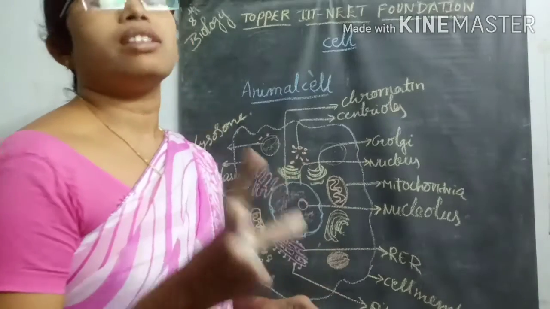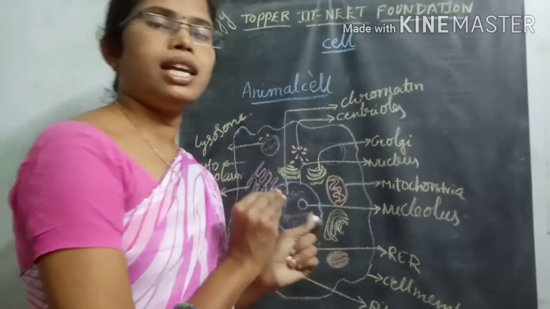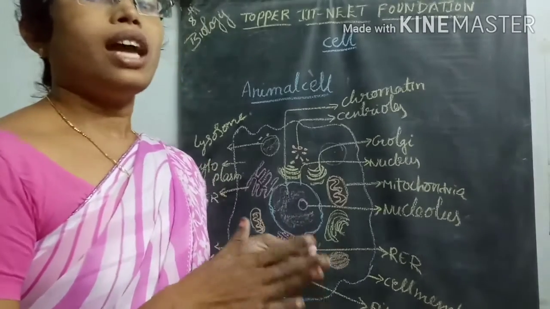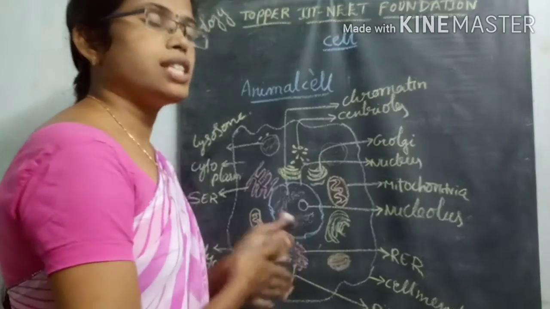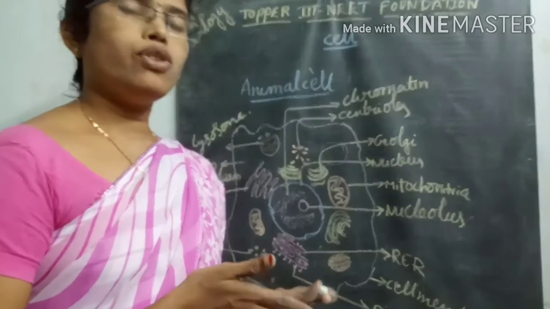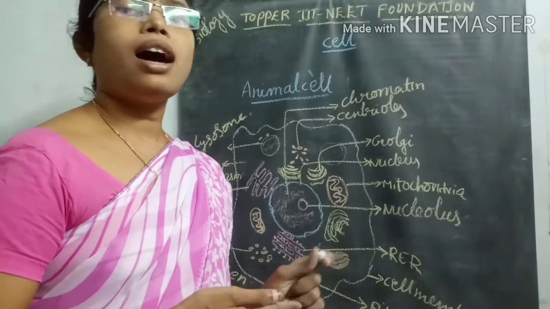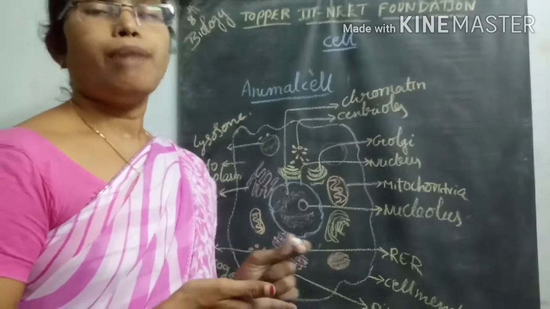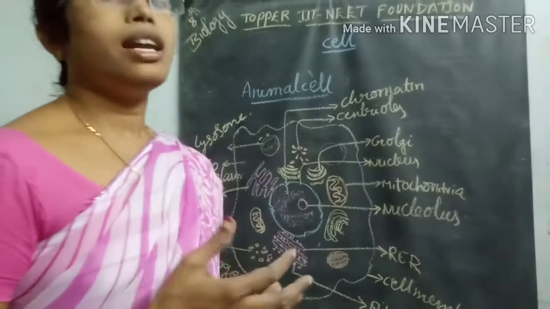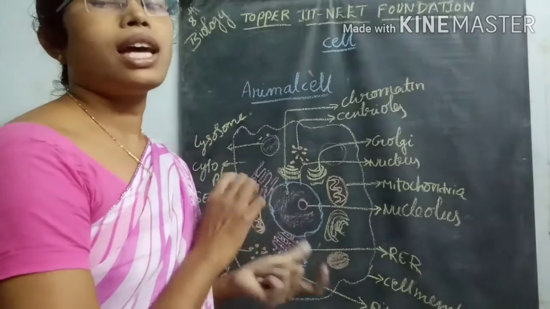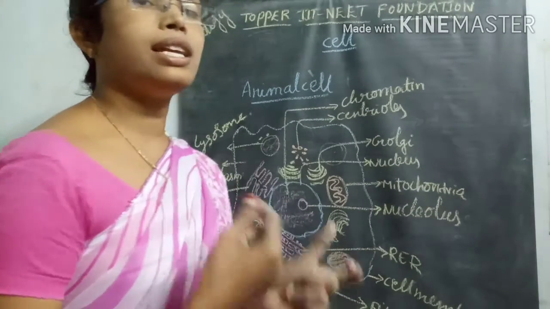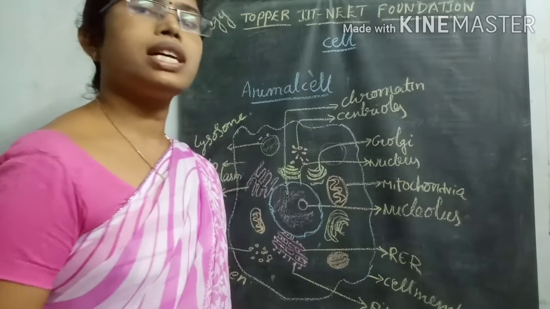So the cell observed inside the electron microscope, whatever structure we can see, is called the ultra structure of the particular cell. If you see a plant cell or animal cell, there are some differences. Based on those differences, we can say this is a plant cell and this is an animal cell. So how is the ultra structure of the cell? What are the differences between the plant cell and animal cell? Now we are going to discuss that.